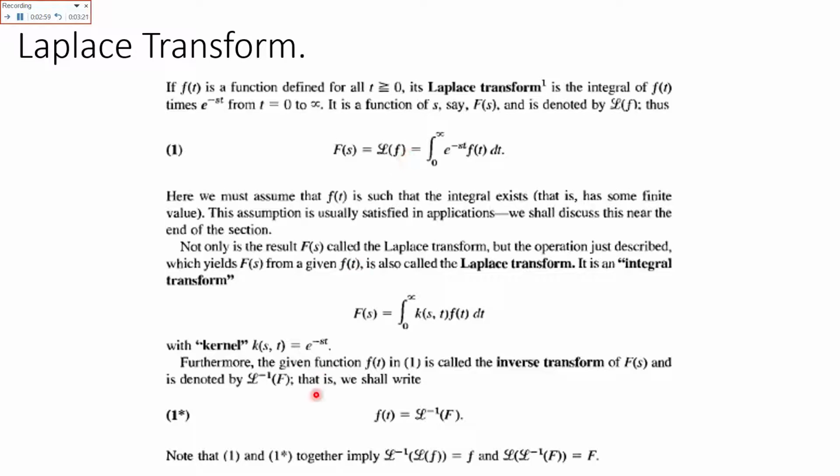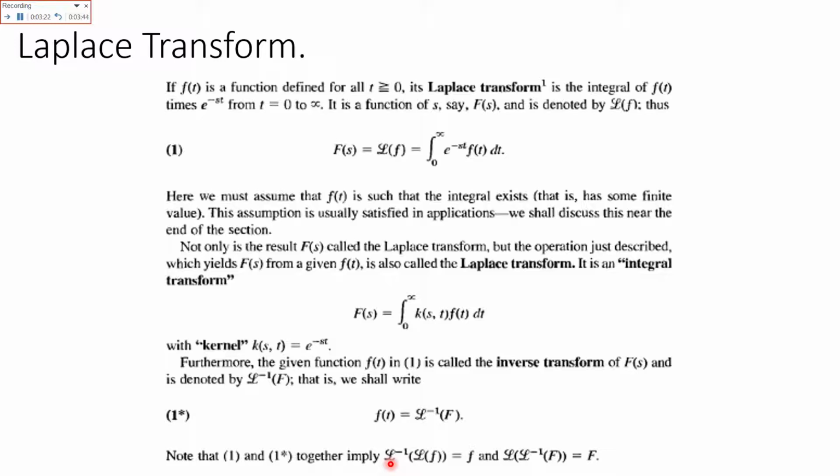Also you can take the inverse Laplace of the function to make it again dependent upon t. So from equation 1, it is noted that Laplace inverse of Laplace of f of t is basically equal to f of t, because the Laplace and its inverse basically cancel out.